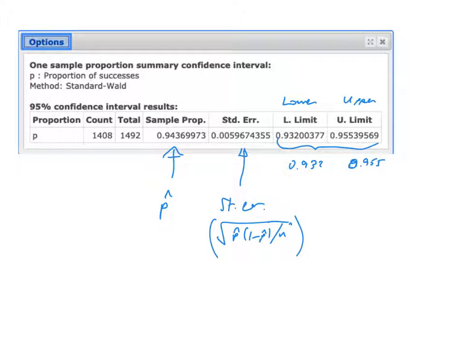If I round to 3 decimal places, those were my two values that I got by hand. The only thing it's not showing us is the margin of error, but we know that subtracting the margin of error from p hat gave you this, and adding it gave you that. So if you really wanted the margin of error, you could figure it out, because it's just how far each of these limits is from p hat.